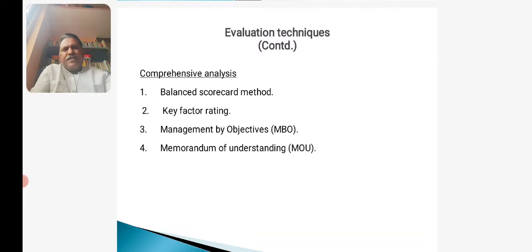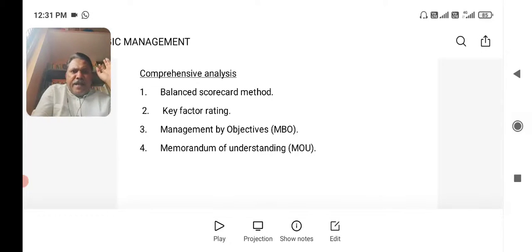Which factor is performing better and which factor needs betterment or even better performance in future, and what strategies to be made. See, this key factor rating identifies the key factors of the organization. As I told you, there are 5 major areas where the organization needs to concentrate in this key factor rating.